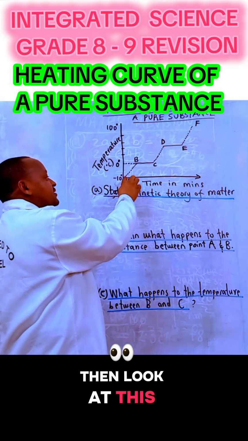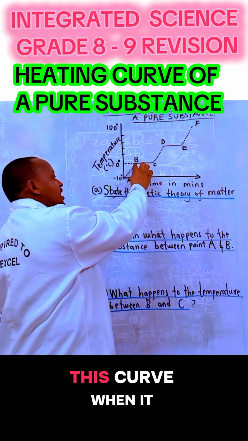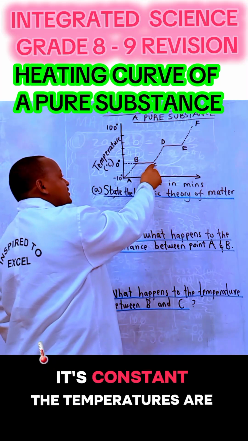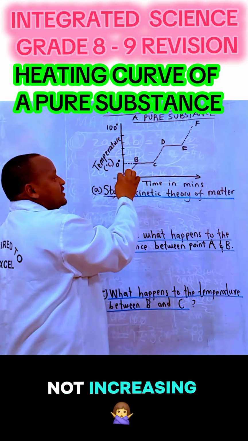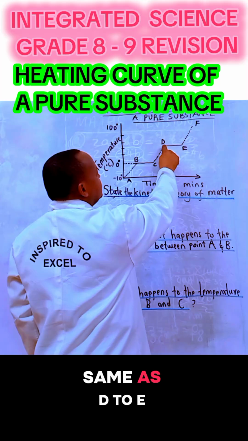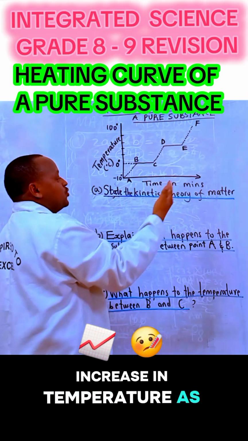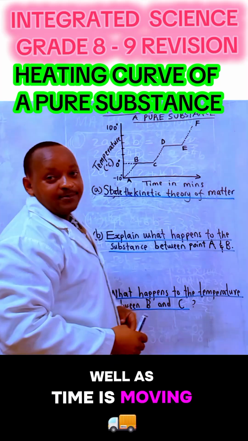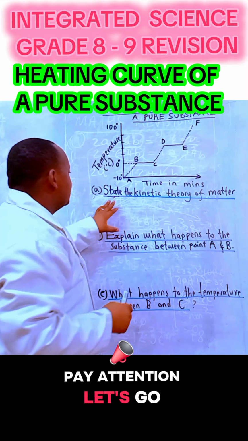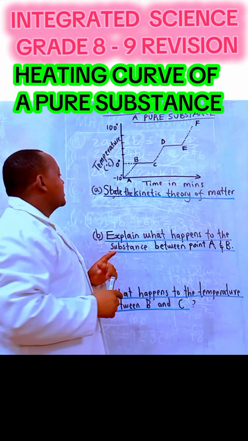Then look at this. This curve, when it gets here, it is constant. The temperatures are not increasing, same as D to E. And then we have an increase in temperature as time is moving. Pay attention. Let's go to question number one.